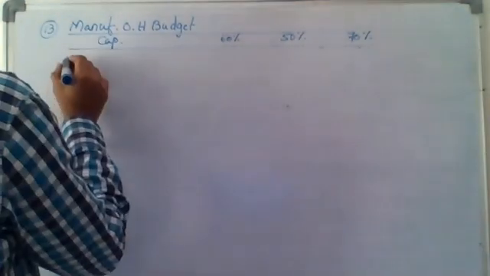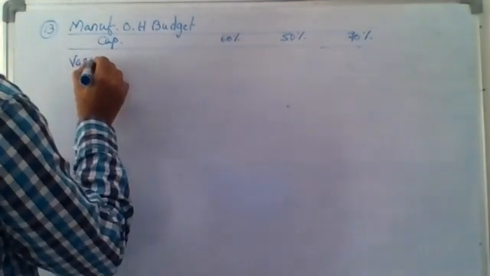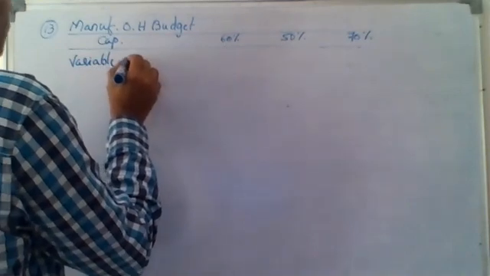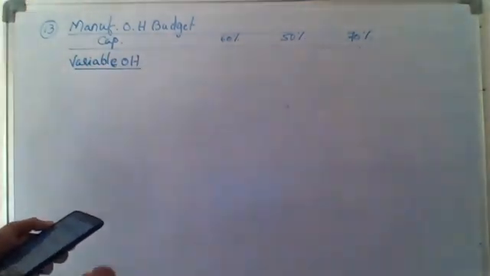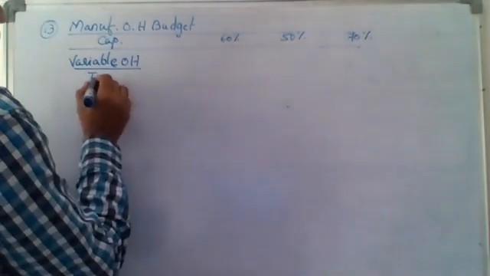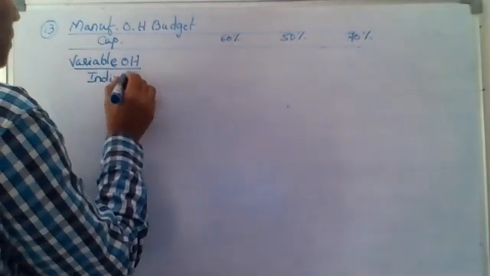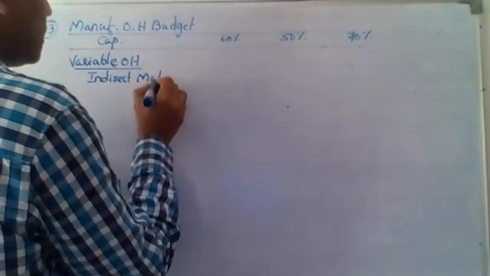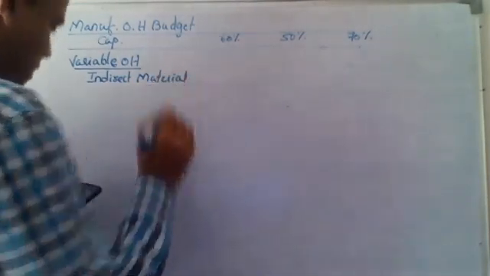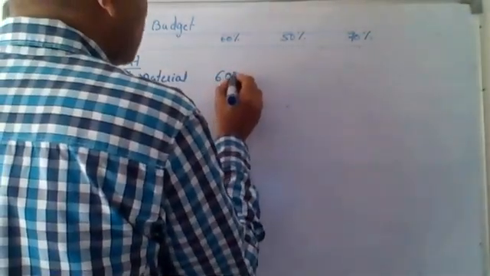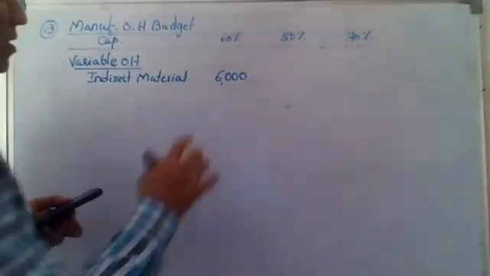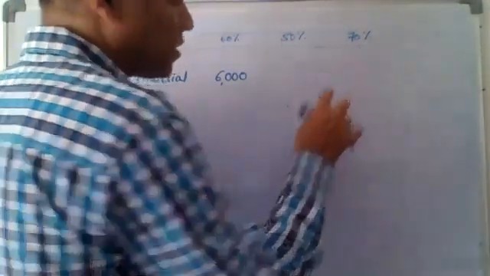Now first one, variable overheads. In that we have indirect material. How much did he give? 6,000. Now you tell me, can I take the 6,000 same as 6,000 here and here?